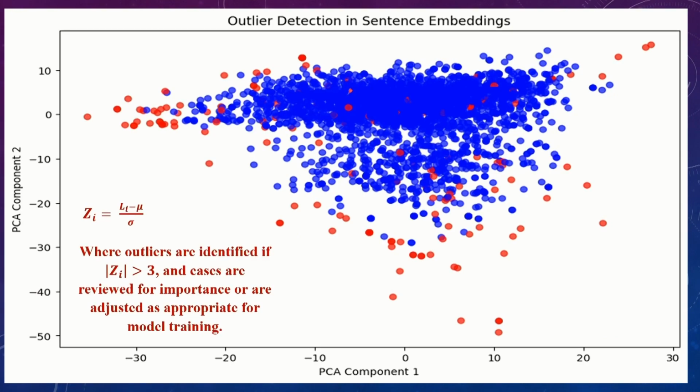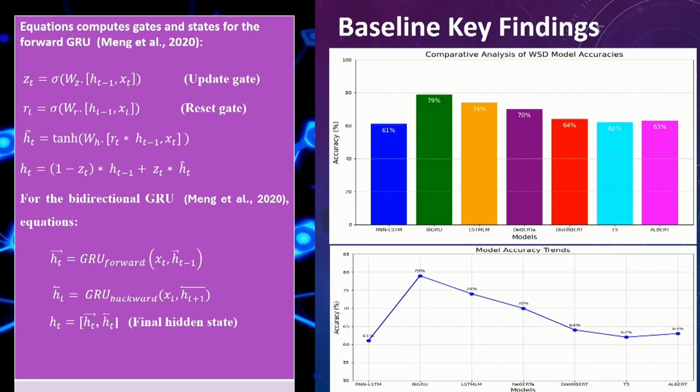And in case our outlier score, which is our Z-score, is greater than 3, then we had to review or adjust that particular sentence appropriately because it was creating the outliers. Now, this was basically the result of our baseline model.